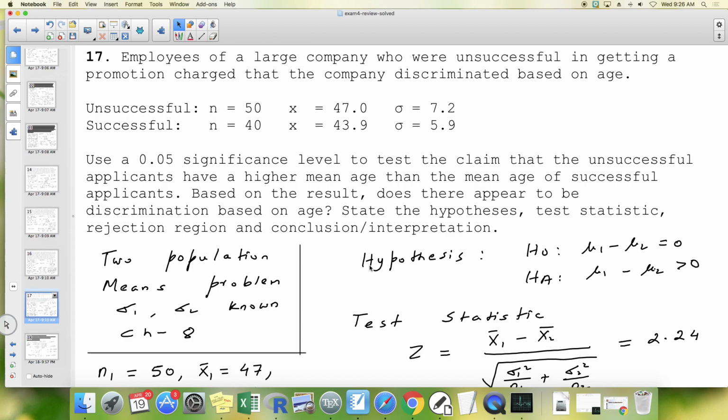Problem 17. Alright, so this is an interesting problem. A company hired some people and charges were drawn against them that they are discriminating against people based on age. That means they are hiring young people. That usually means they are hiring more and more young people, and you cannot do that. That's the claim.